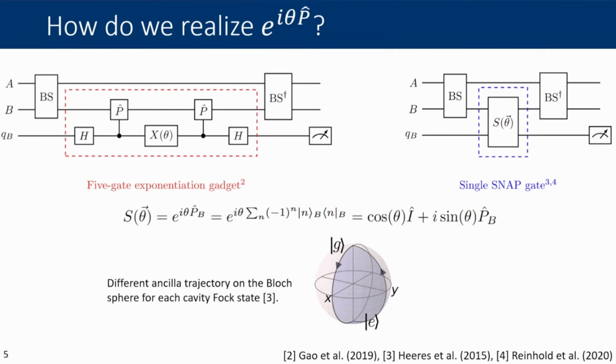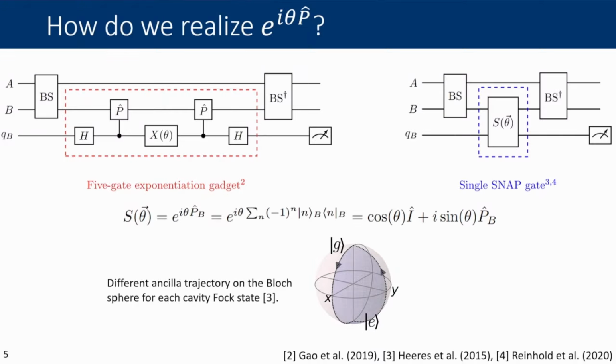So there can be unique phases for different Fock states in the cavity. The nice thing about the SNAP configuration is that you can manipulate the drives such that e to the i theta is applied to the even Fock states, and e to the minus i theta is applied to the odd Fock states, which you'll notice is exactly our desired exponentiated parity operation. So we can completely replace this bulky 5-gate exponentiation gadget with a singular SNAP operation.